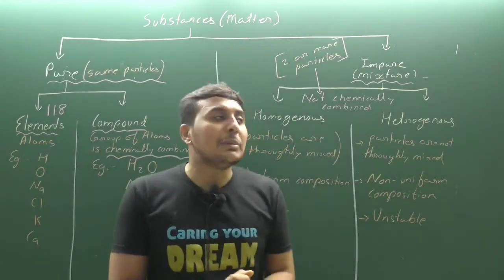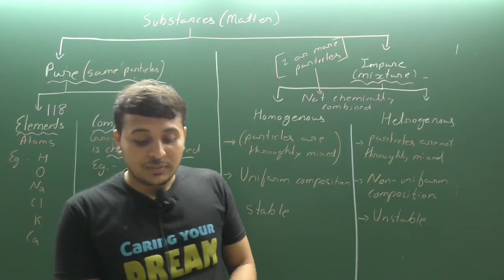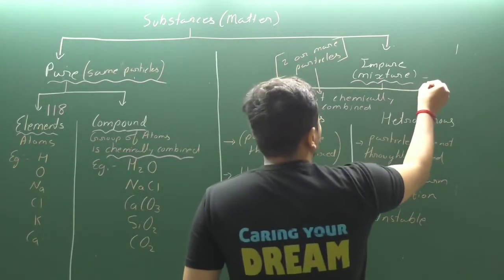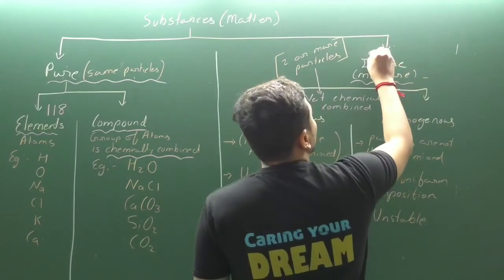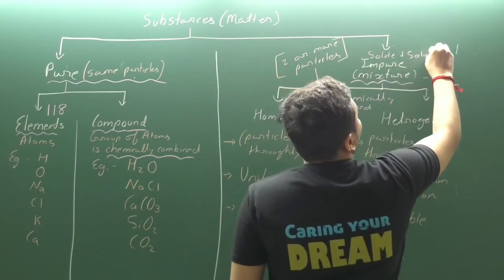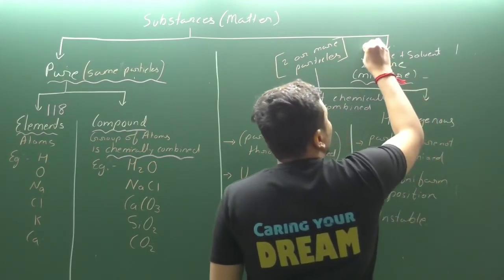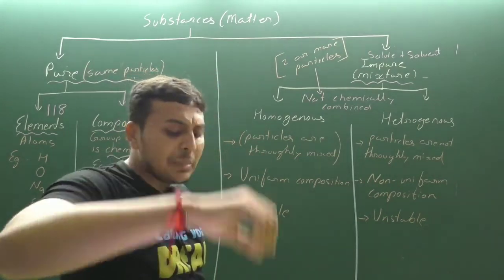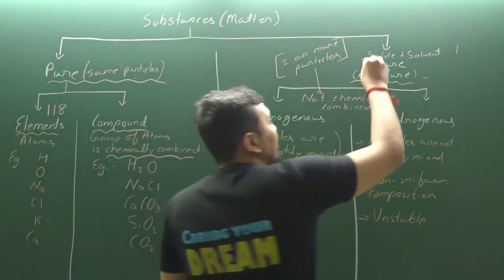The properties of the mixture depend upon the solute. According to the mixture we have learnt about solution, that is solute plus solvent, that is solution. Now the quality, the quantity, each and everything of the mixture is dependent upon the solute.